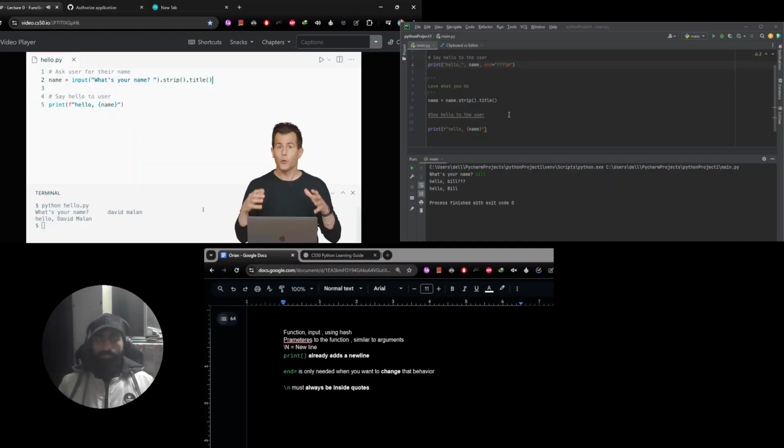Now, strings come with a whole bunch of other methods as well, among which is one called split, which can, as the name suggests, split a string into multiple smaller substrings, so to speak. For instance, if the human here is in the habit of typing in their first name, then a space, and then their last name, and you want to greet them only by first name, well, we could actually leverage that single space between the first name and last name and split that string into two smaller substrings.